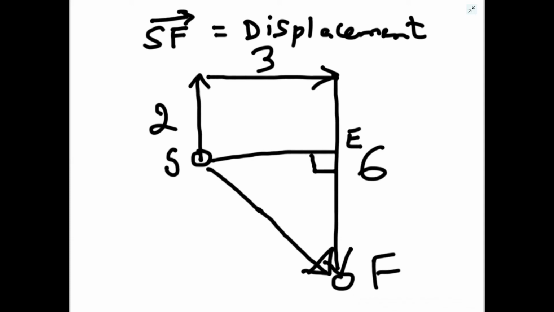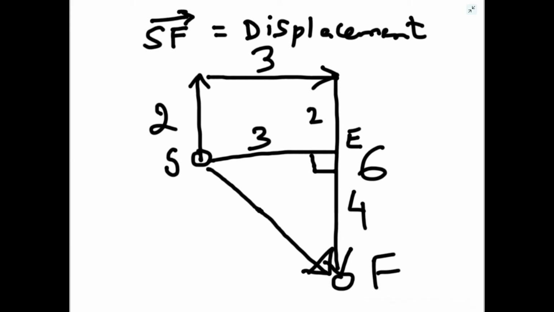SE will be equal to 3 because of opposite sides of a rectangle, and EF will be total 6 minus 2, so this is 4 remaining. So SE, the base, is 3 kilometer, EF, the perpendicular, is 4 kilometer. But we have to calculate the hypotenuse SF.